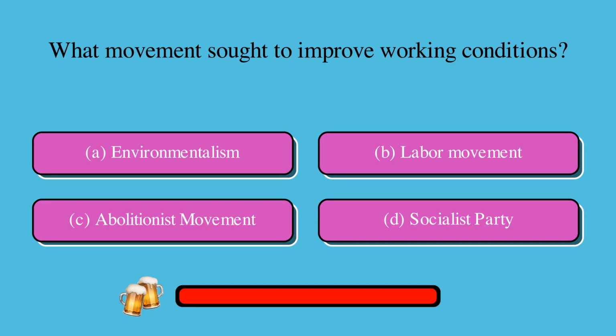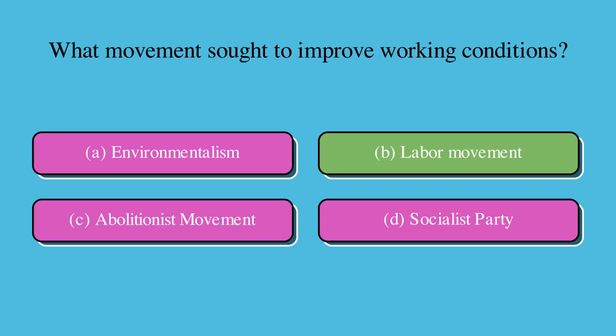What movement sought to improve working conditions? Is it A. environmentalism, B. labor movement, C. abolitionist movement, or D. socialist party? The correct answer is B. labor movement.